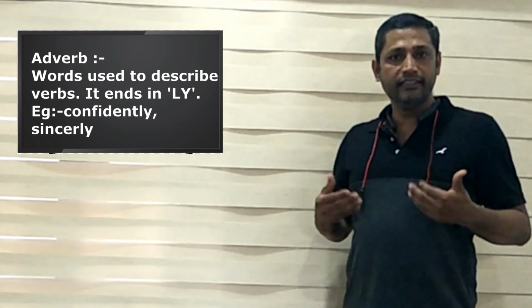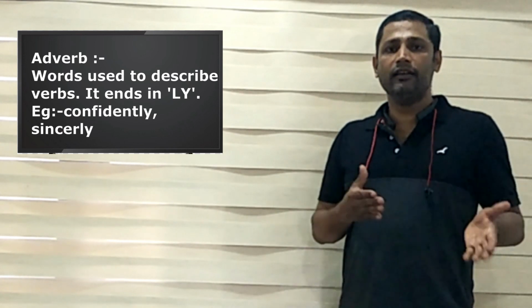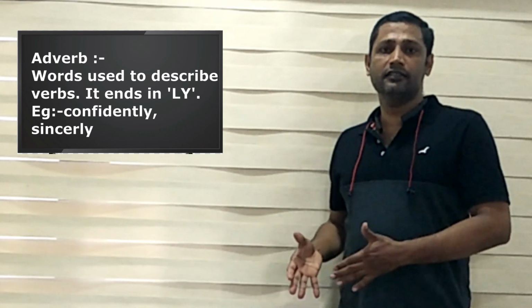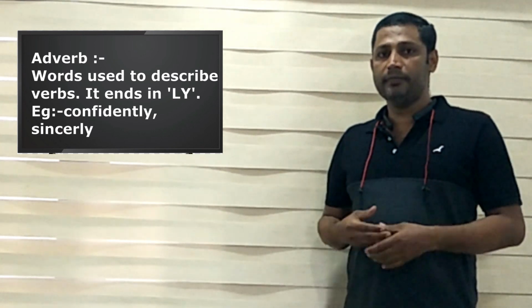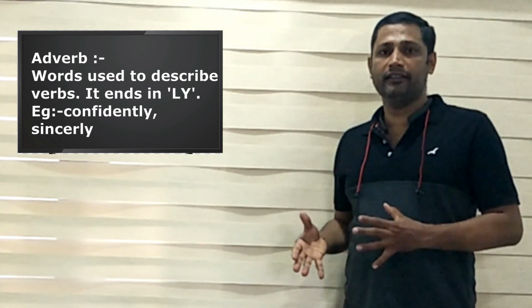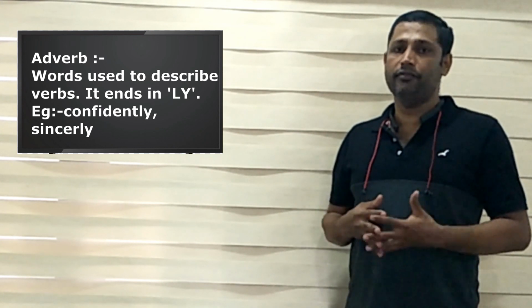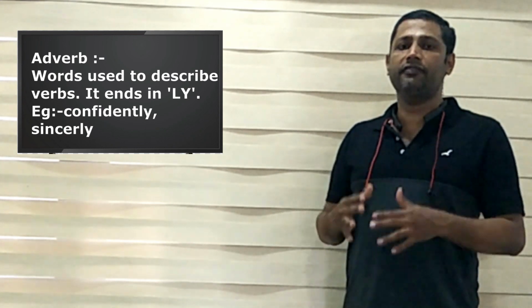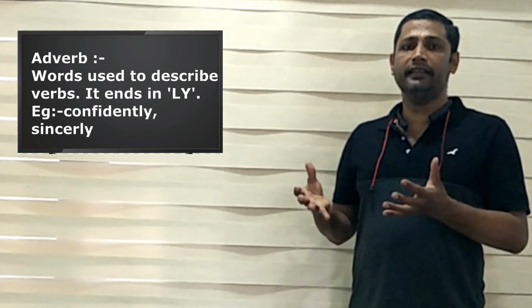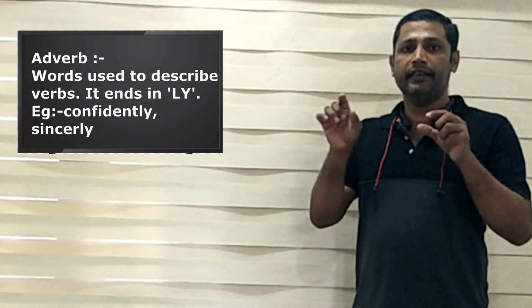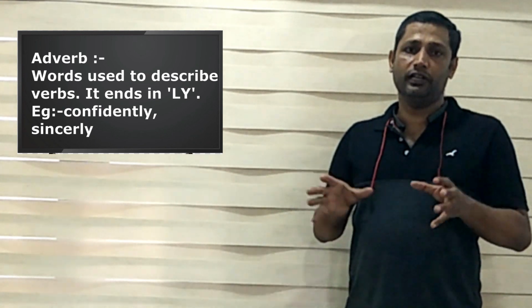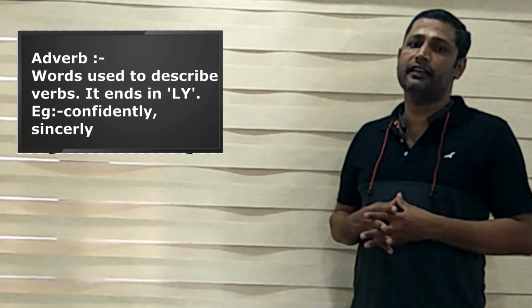Confidently. Confident is an adjective. By adding ly to confident, it is becoming adverb, like confidently. So, adverb means words used to describe verbs. We can easily identify adverbs by finding ly at the end of the word. Most of the adverbs end in ly.